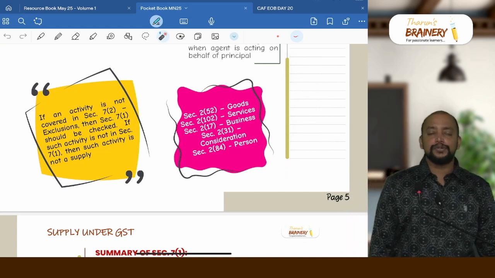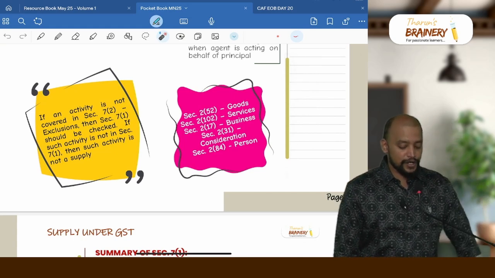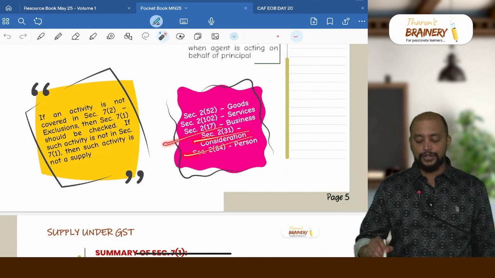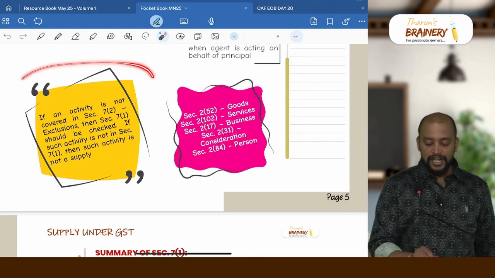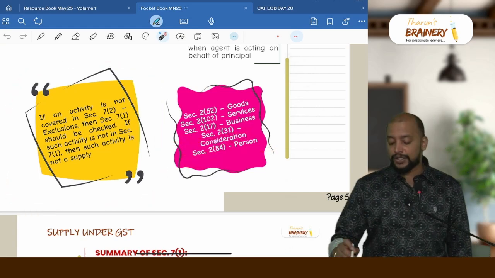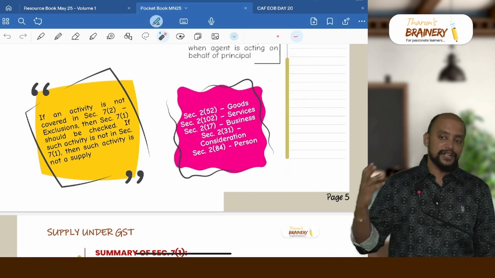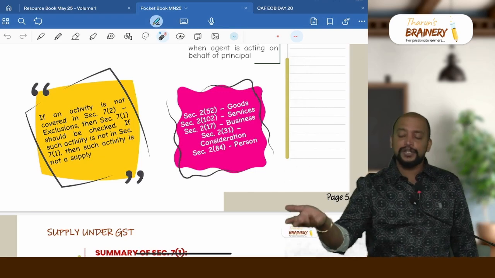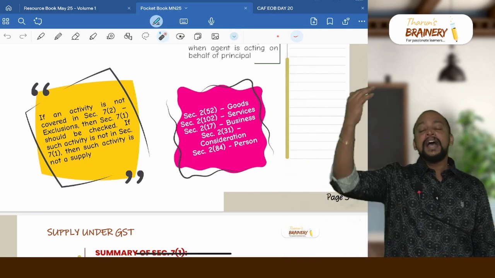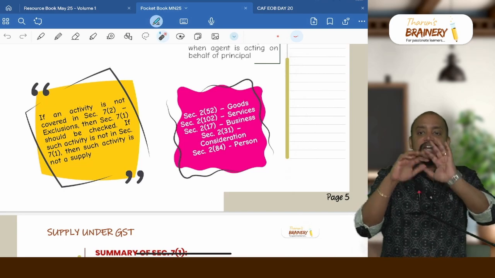Goods is defined under section 2 clause 52, services under 2 clause 102, business under 2 clause 17, consideration under 2 clause 31, and person under 2 clause 84. First we need to check 7 subsection 2. If an activity is in 7 subsection 2, it is not a supply. If the activity is not in 7 subsection 2, then we need to check 7 subsection 1. As per 7 subsection 1, if the activity is covered, then it will be supply.